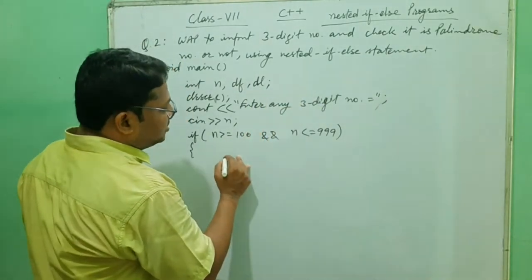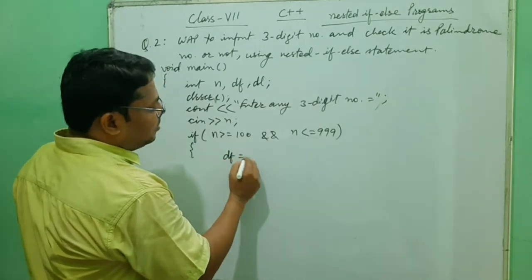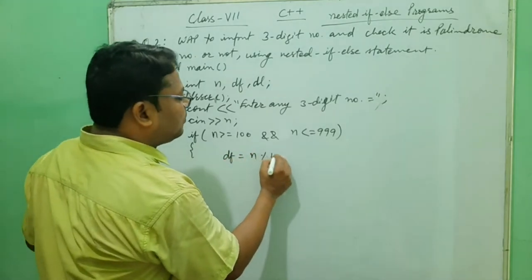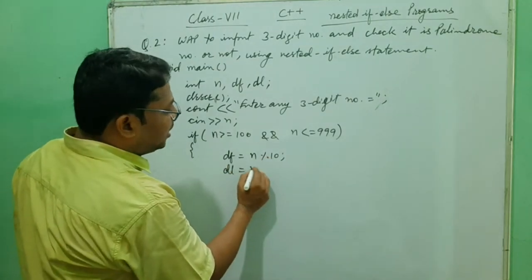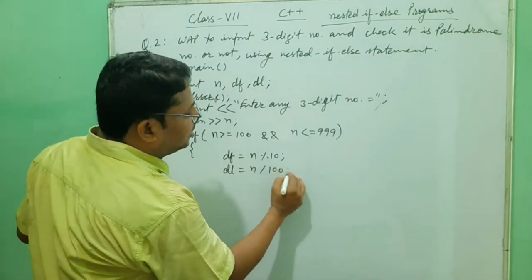So here we will extract the digits: df, that means digit first, is n mod 10, and digit last is n/100.